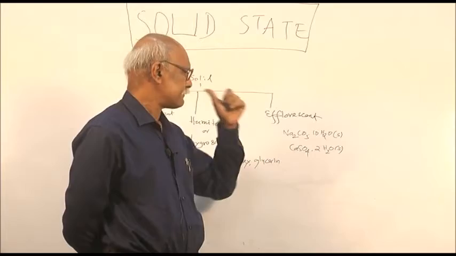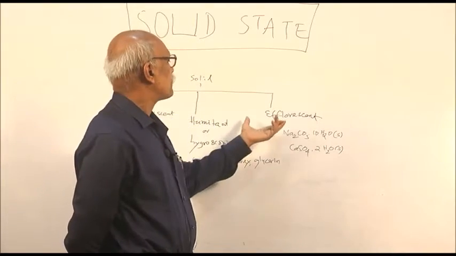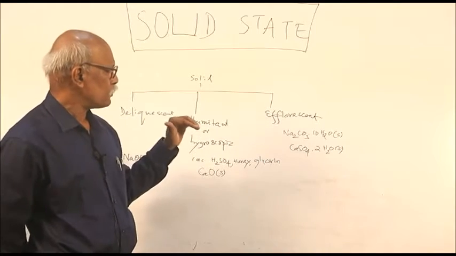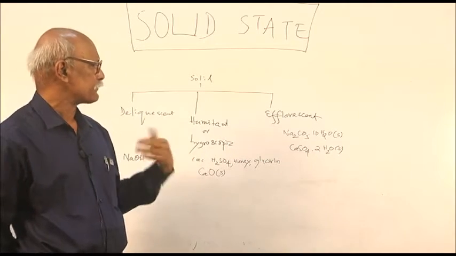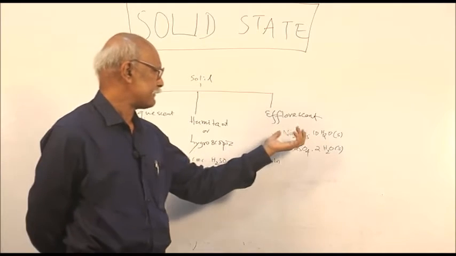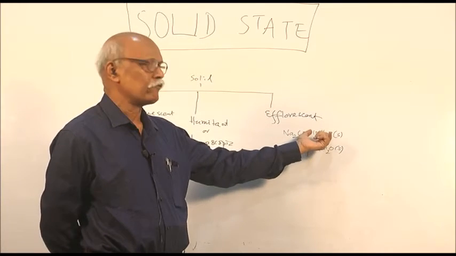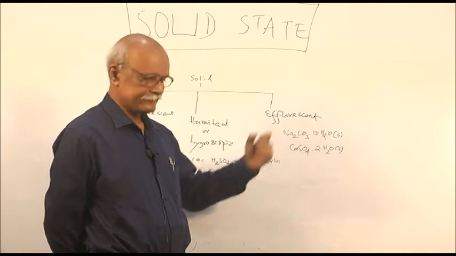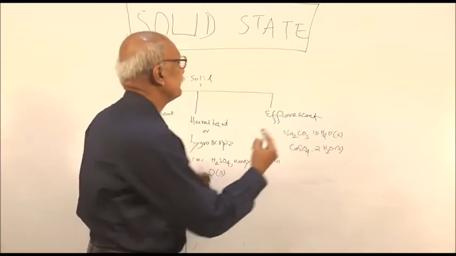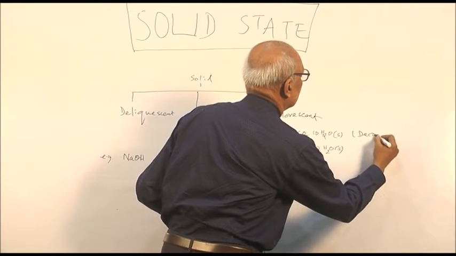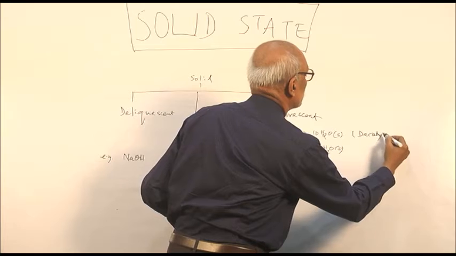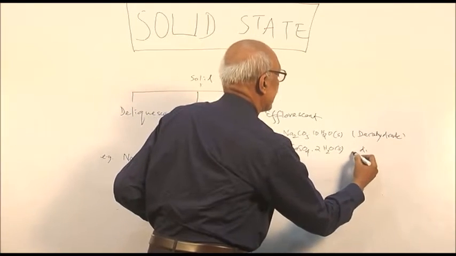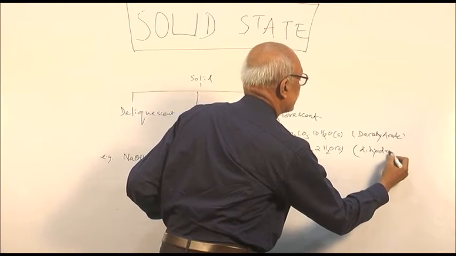But these efflorescent substances, as we have discussed, are those which on exposure to the atmosphere will lose water and become dry. As for example, washing soda, sodium carbonate 10 water. This is called water of crystallization, or this is called decahydrate, sodium carbonate decahydrate. Deca means 10, hydrate means water. This is called dihydrate, di means 2.